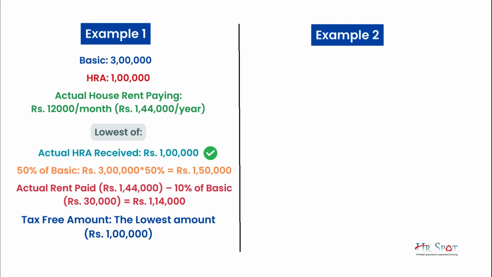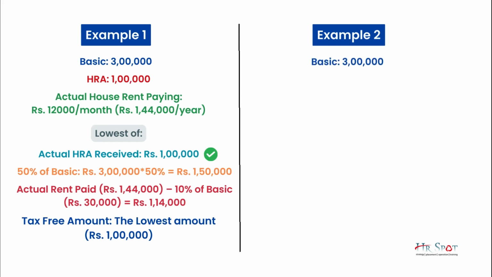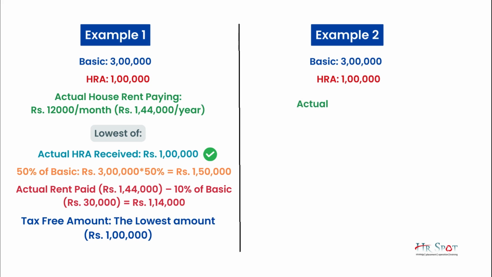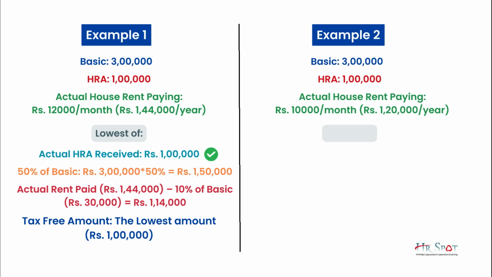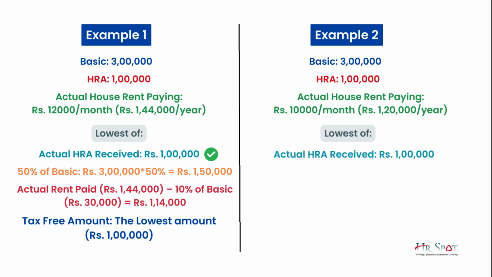Let us take another example. In the second example, we will again consider the basic as 3 lakhs. We will consider HRA as 1 lakh and the rent as 10,000 per month, that means 1,20,000 in a year. Again we have to take 3 different calculations. First, HRA received, which is 1 lakh.